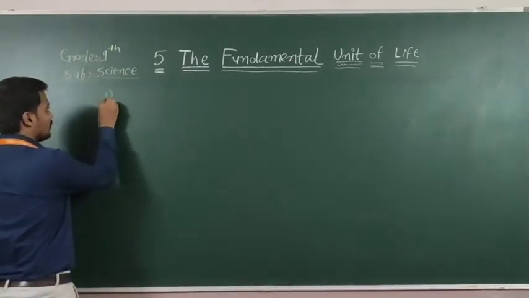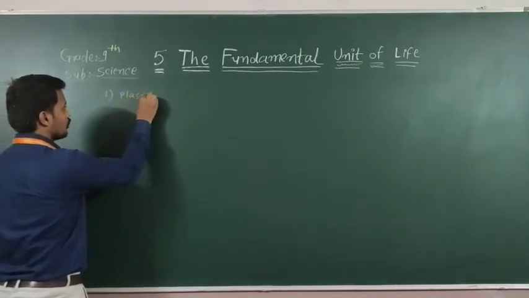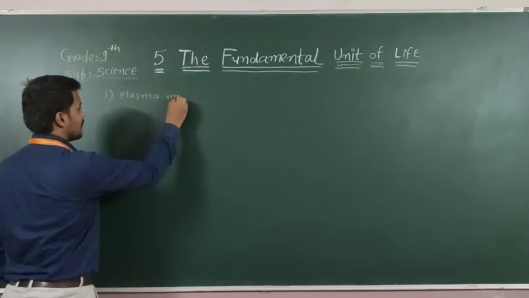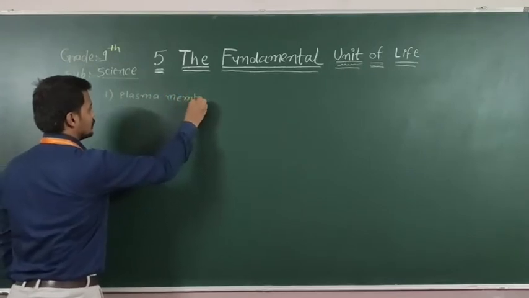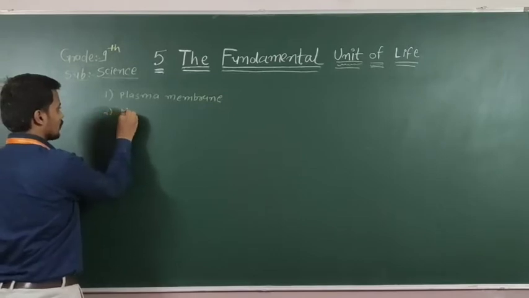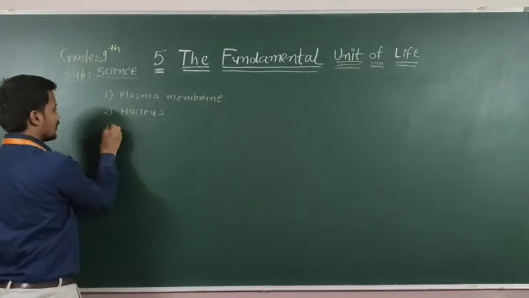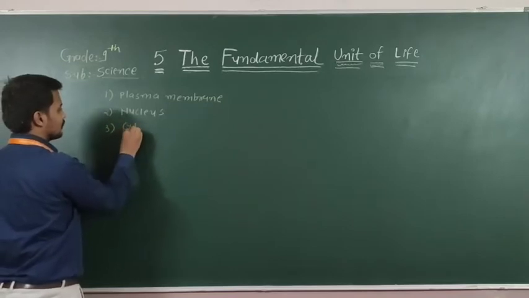One, that is plasma membrane, second that is nucleus, third that is cytoplasm.